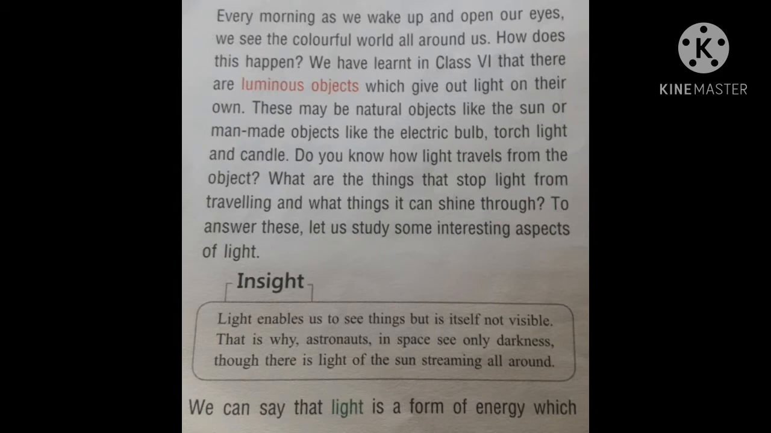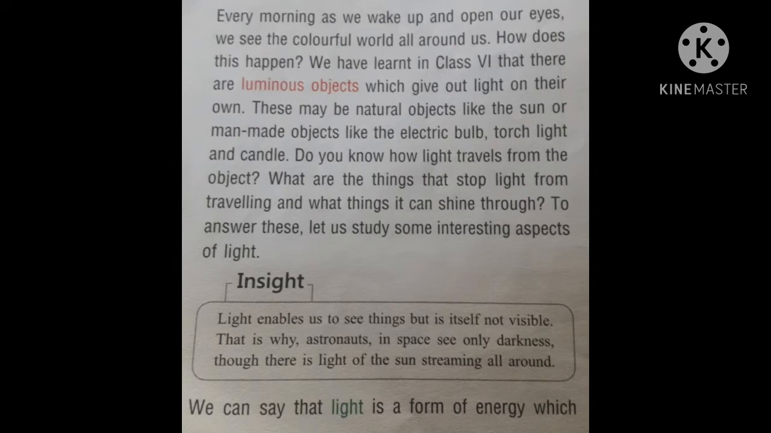Children, in class 6th, you have also studied about the one main property of light, and that is light travels in a straight line. Light travels from the object, and what are the things that stop light from traveling, and what things it can shine through. I think you also have studied this in class 6. The things which stop light are the opaque objects. Opaque objects don't allow light to pass through them, and light can pass through the transparent object completely.